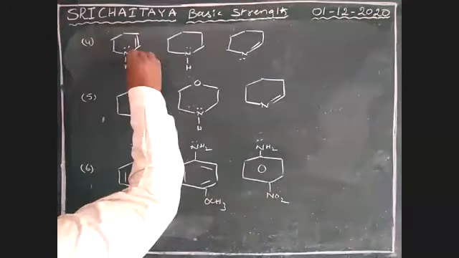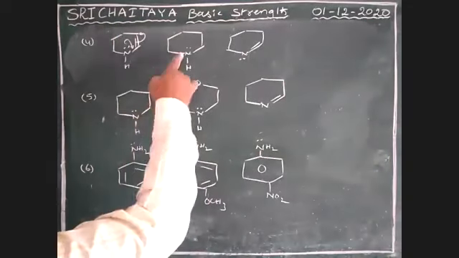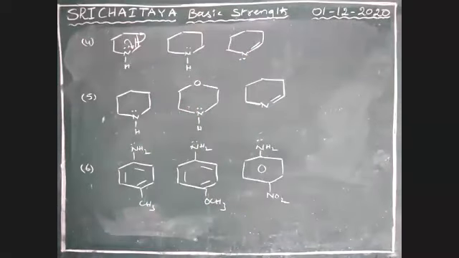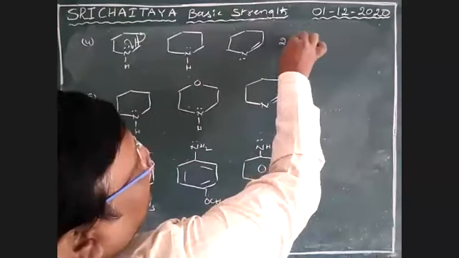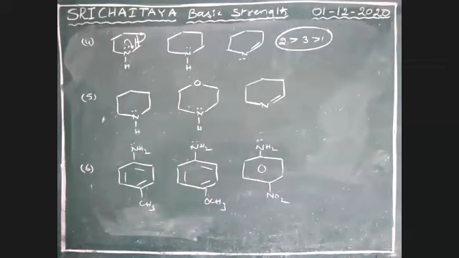Boys, this one is in resonance. This one is not in resonance, but it is sp hybridized. That is sp hybridized. Therefore, 2 greater than 3 greater than 1. Next, what about the next one? 1, 3, 2.